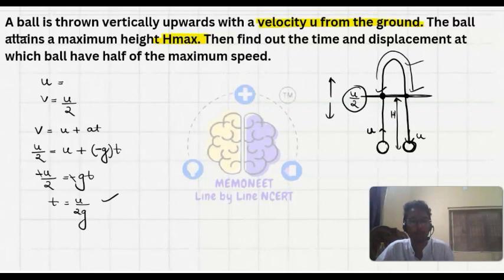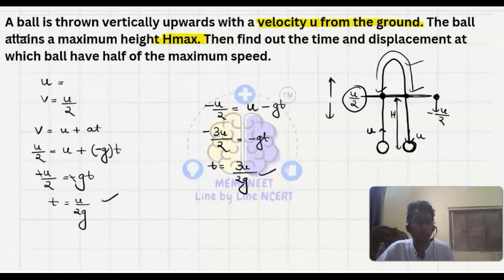Then another one, that is when the ball is present here, the velocity is in negative direction, that is minus of u by 2. So minus u by 2 is equal to u, the initial velocity, minus gt. So this is minus 3u by 2 equals to minus gt. So t is equal to 3u upon 2g. These are the two times when I will get the half of the maximum speed.